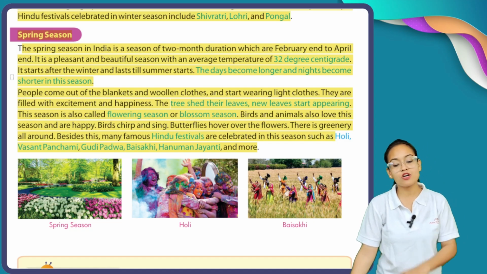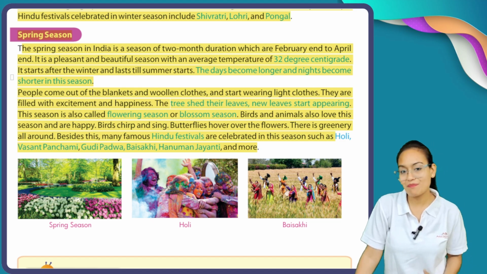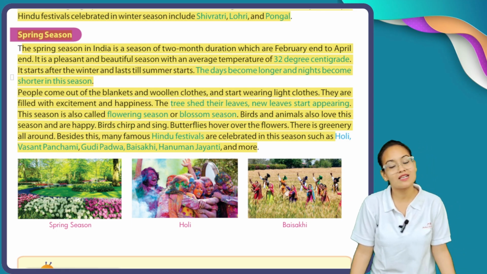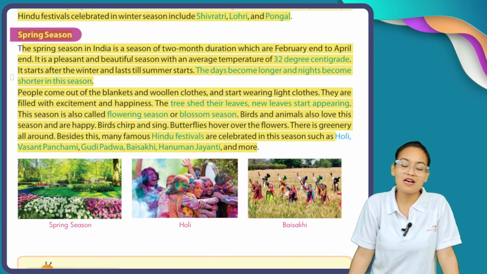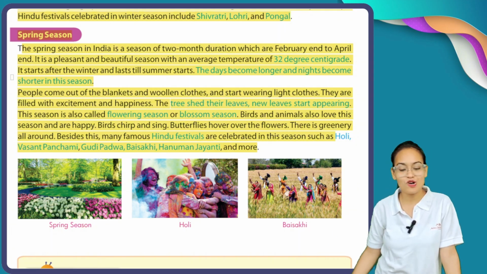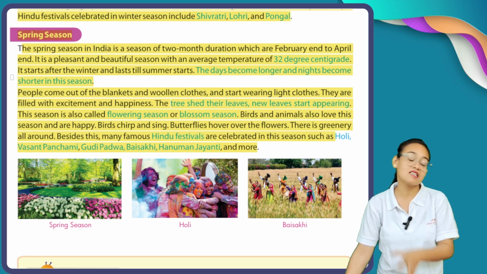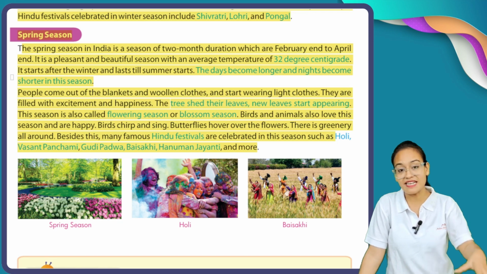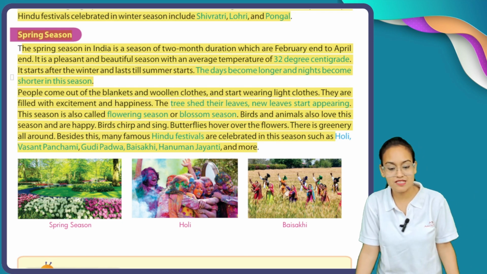People come out of the blankets and woolen clothes and start wearing light clothes. Now people keep their woolen clothes away and start wearing light cotton clothes. They are filled with excitement and happiness. Now people are relieved because winter season is gone. In spring season, trees shed their leaves, and new leaves bloom in place of the older leaves.